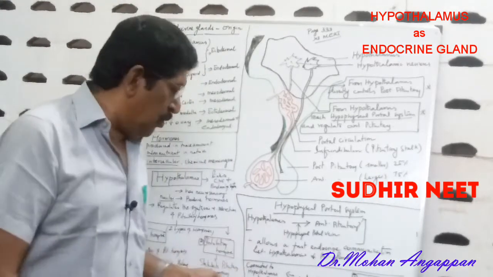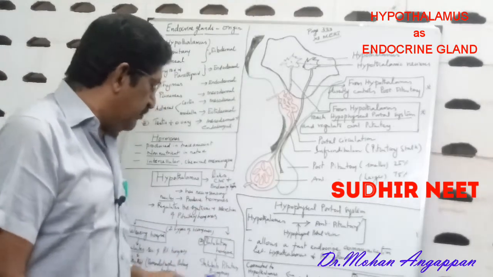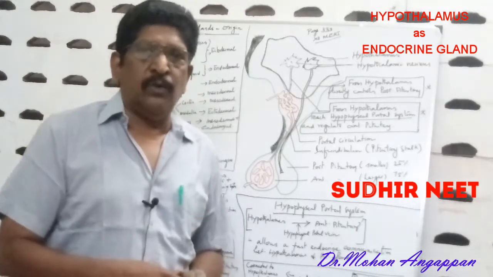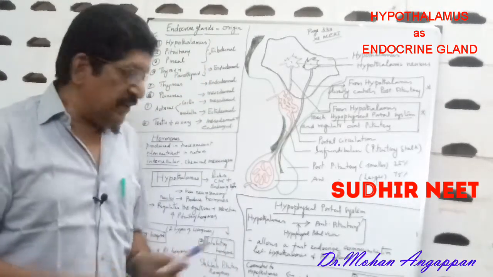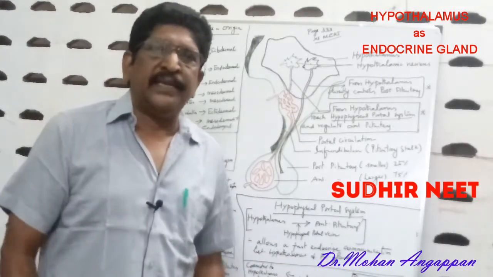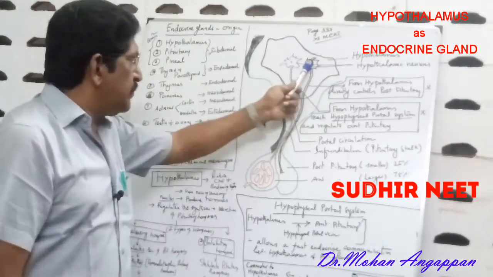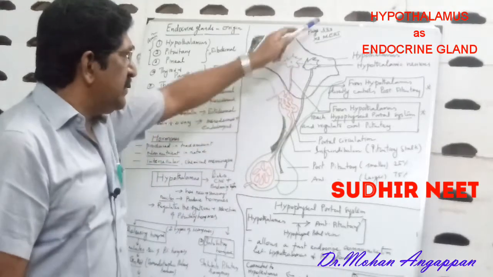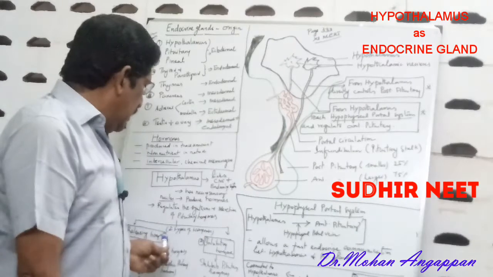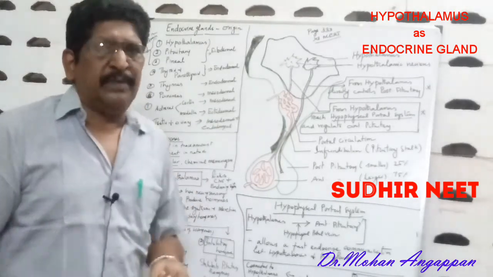Somatostatin, produced by the hypothalamus, inhibits the release of the growth hormone, GH, or somatotrophic hormone, one of the hormones produced by the anterior pituitary. So the hypothalamus forms a link between the central nervous system and the pituitary by releasing the releasing hormones and the inhibitory hormones.